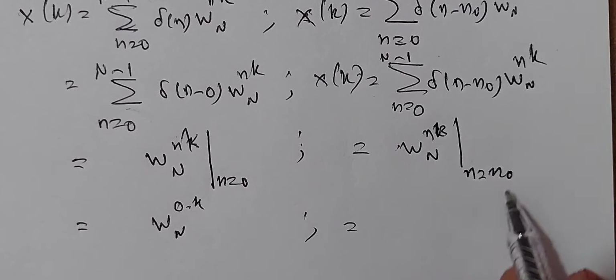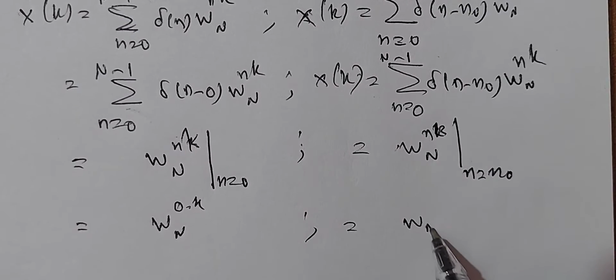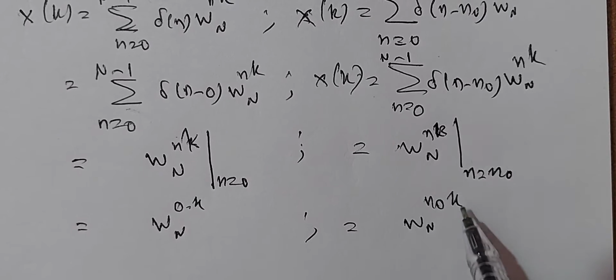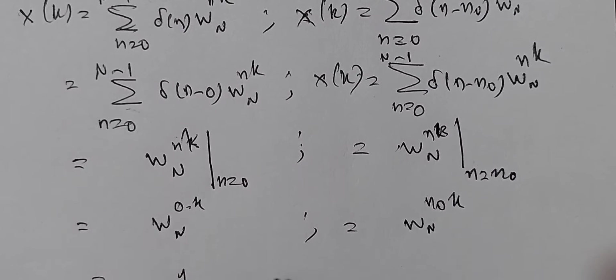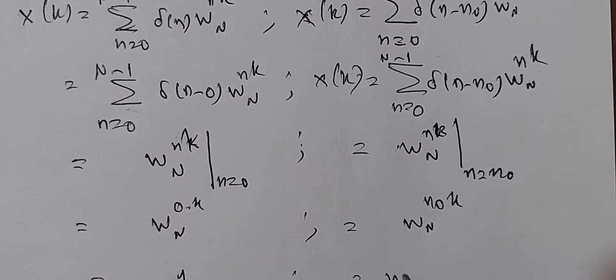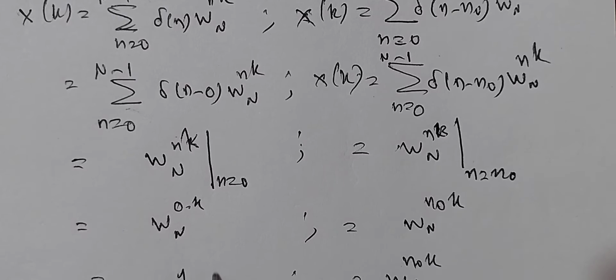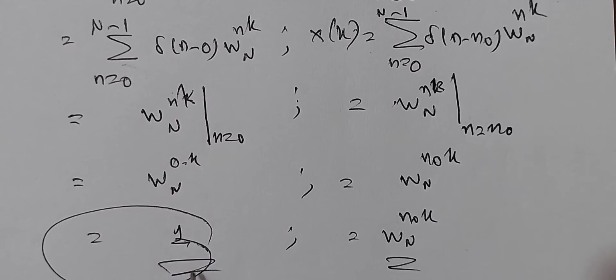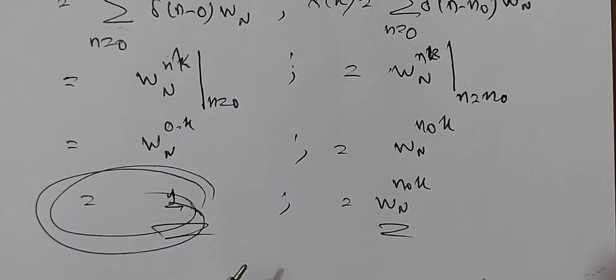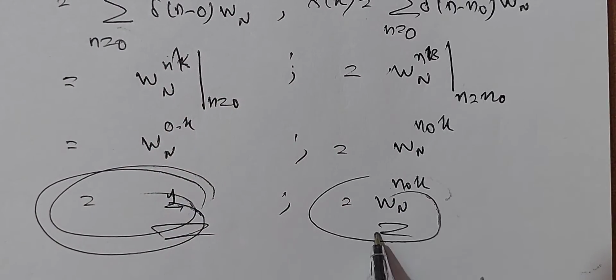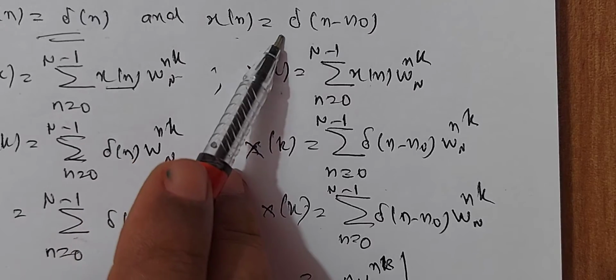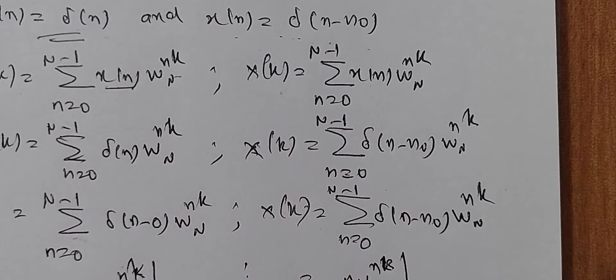And when n is equal to n naught, this is WN^n naught k. W to the power of 0 is 1. And this is WN^n naught k. Therefore, this is the DFT for x of n equal to delta n. This is the DFT for x of n equal to delta n minus n naught.